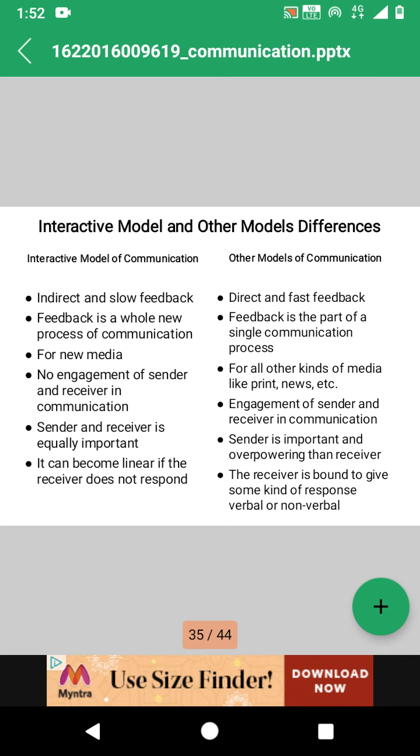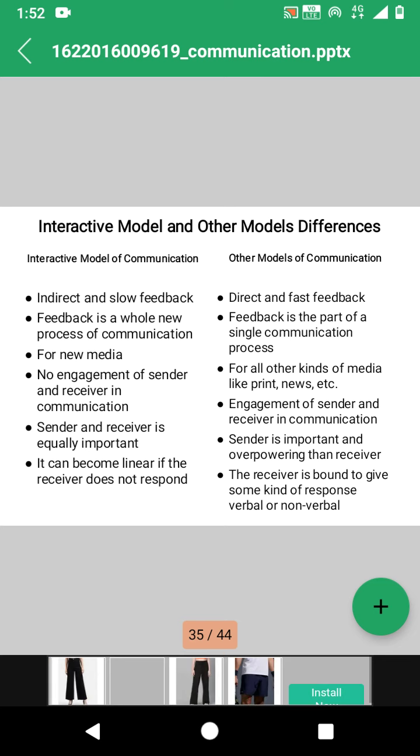Sender and receiver are equally important in the interactive model, and in other models, the sender is more important and overpowering than the receiver. In the linear model of communication, we have seen the sender plays a major role. So in the interactive model, sender and receiver have equal importance.